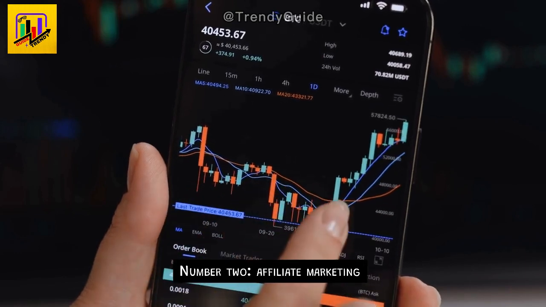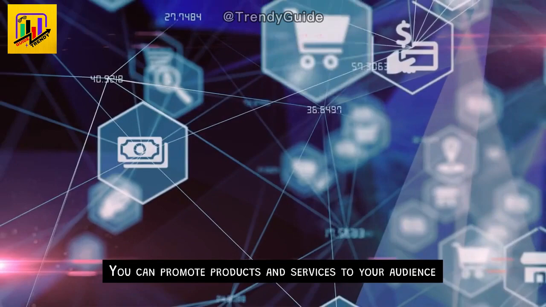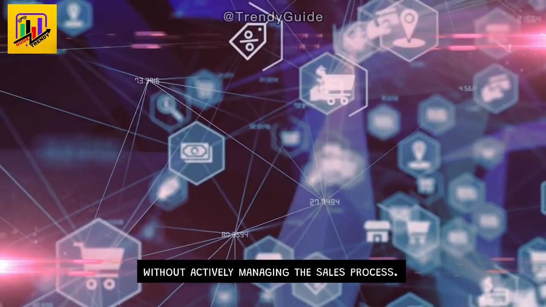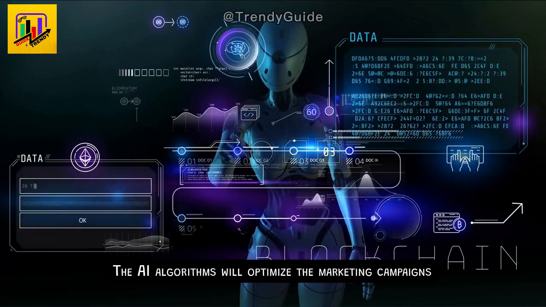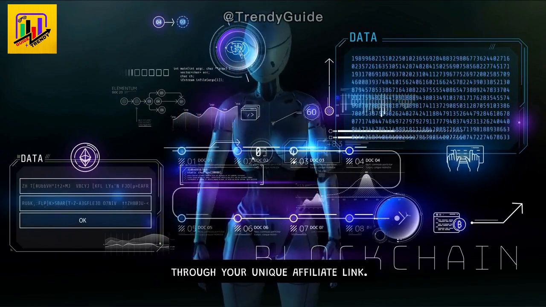Number 2. Affiliate marketing. With AI-powered affiliate marketing platforms, you can promote products and services to your audience without actively managing the sales process. The AI algorithms will optimize the marketing campaigns, and you'll earn commissions on any sales generated through your unique affiliate link.